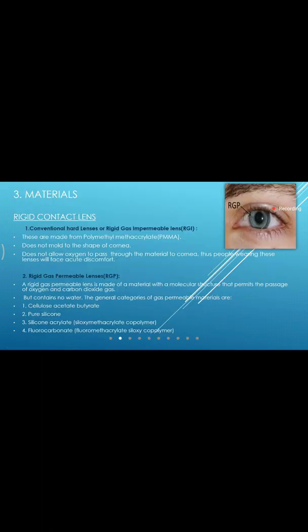Now we can call it post-lens tear film, as you said. So there is a pre-lens tear film which will be present on your contact lenses, and there is a post-lens tear film that is present in between your cornea and your contact lenses.